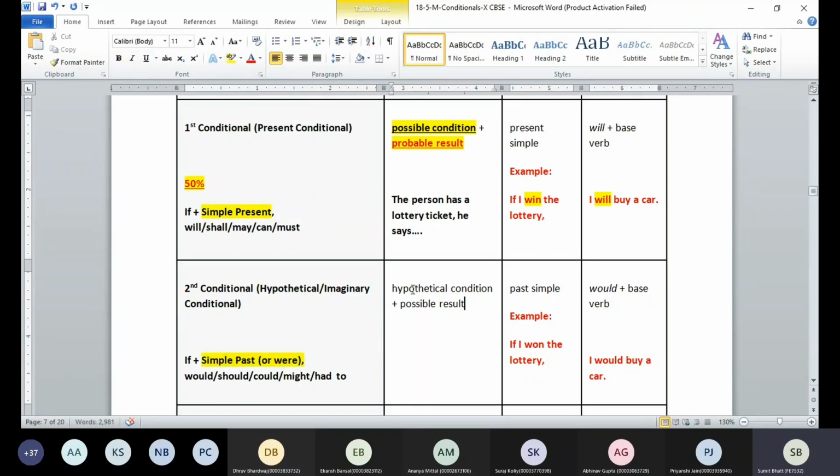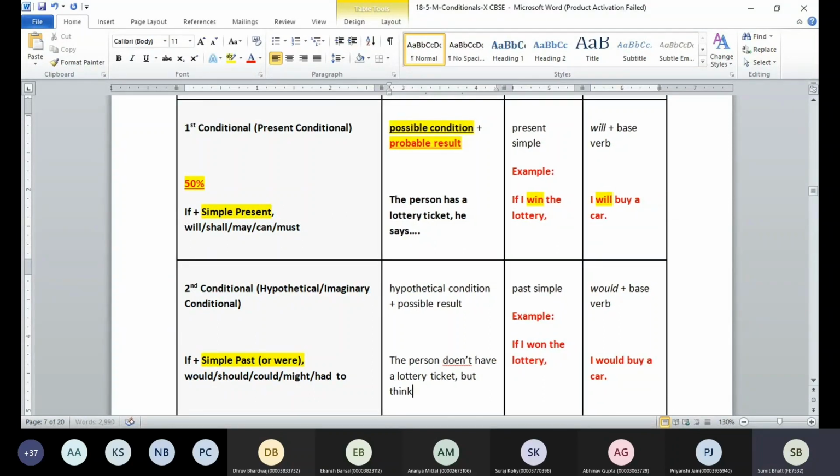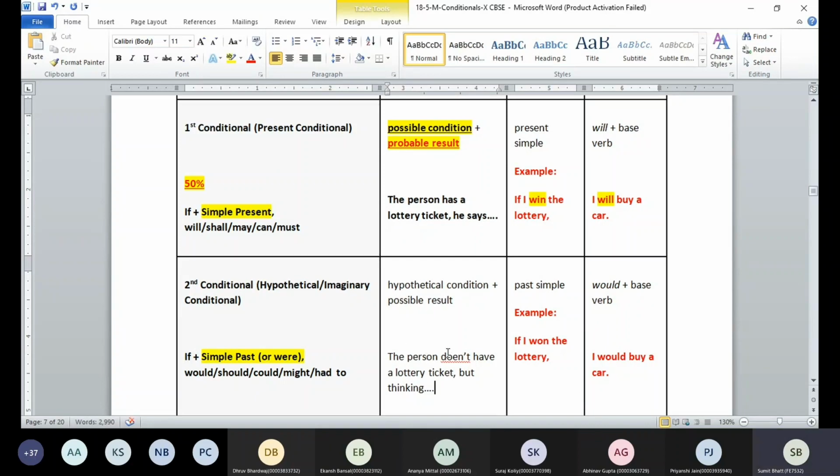Now the situation is hypothetical. The person is imagining in this case. For example, the person doesn't have a lottery ticket, but is thinking. In this particular scenario, guys, the person doesn't have what?